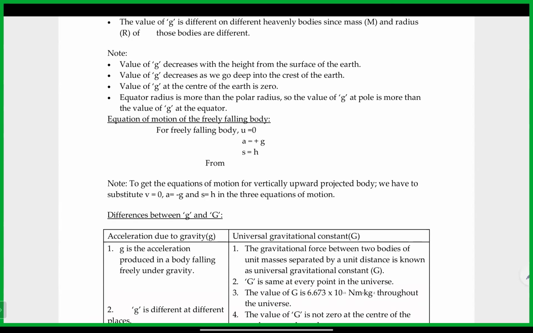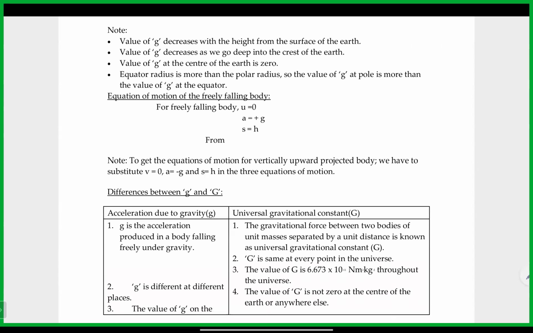Similarly, to get the equations of motion for a vertically upward projected body, meaning if you are throwing any body from the ground upward, gravity will be in the opposite direction, so a will be minus g. v is 0 because finally the body moves and stops at some point. Initial velocity u will be there, but how much it is depends on the question. V will be 0, a is minus g, and s is again h, whatever the distance traveled from the point where we threw it to where it stopped.